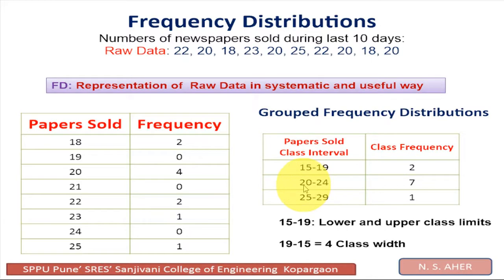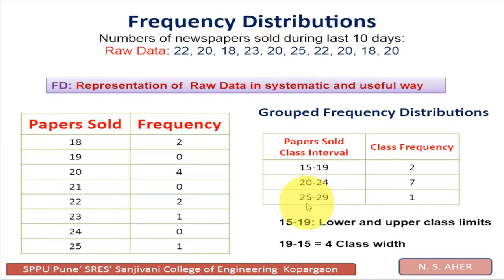Then the next class is 20 to 24. How many days were papers sold between 20 to 24? That is 4 plus 2 plus 1, that is 7. तो 7 डेज ऐसे थे, उसमें 20 से 24 तक पेपर सोल्ड हो गए। So 7 is the frequency and 20 to 24 is the class.